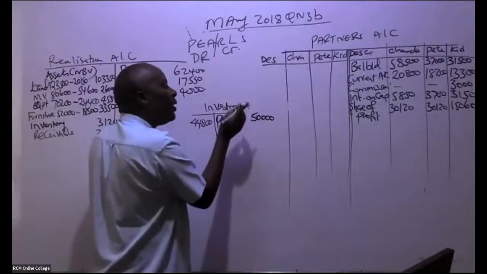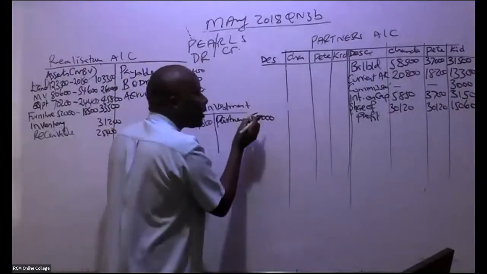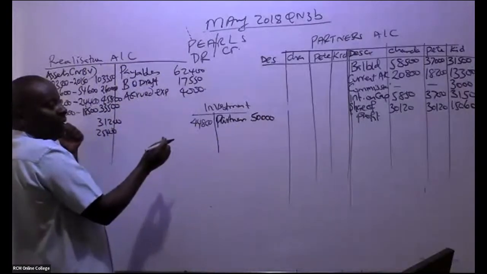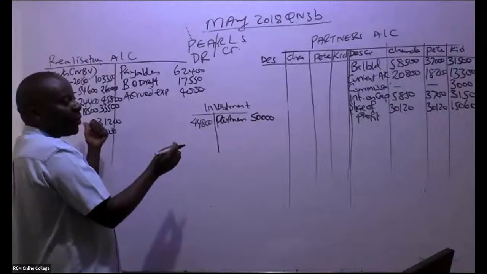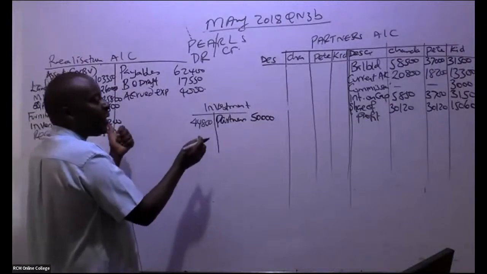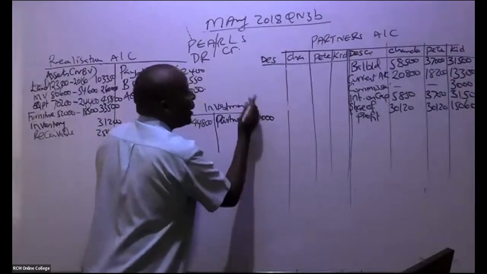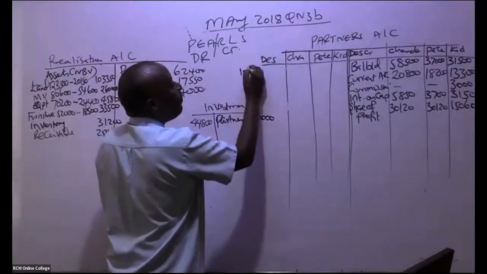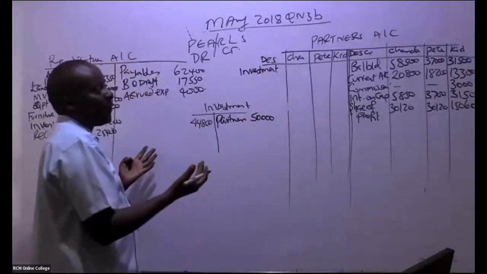Remember, this is an asset that was taken by the partners. It wasn't taken by the new company. Assets going to the new company are the ones we realize here. So these partners took 50,000. Can you kindly go ahead and apportion this investment of 50,000 before I tell you the difference? Where do we take the difference?